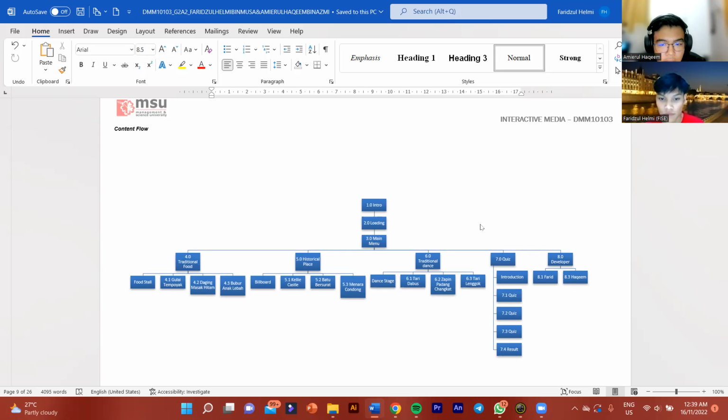So for the 6.0, the traditional dance, when we click, we have a dance stage. 6.1 Tari Rabus, 6.2 Zapin Padang Cangkat, and 6.3 we have Tari Ranggo. So for the 7.0 quiz, the first we have an introduction on how to play and all that. 7.1 quiz, 7.2 quiz. For the 7.3 is quiz. And lastly, 7.4 is for the result. For the 8.0 for the developer, 8.1 is for Farid, and 8.2 for Hakim.